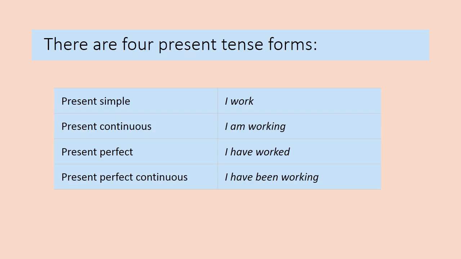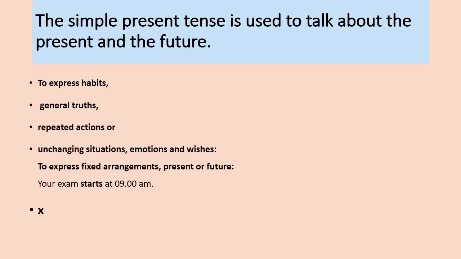In the present simple, you can see the example: I work. In the present continuous, there will be: I am working. Present perfect: I have worked. And present perfect continuous: I have been working. The simple present tense is used to talk about the present and the future.